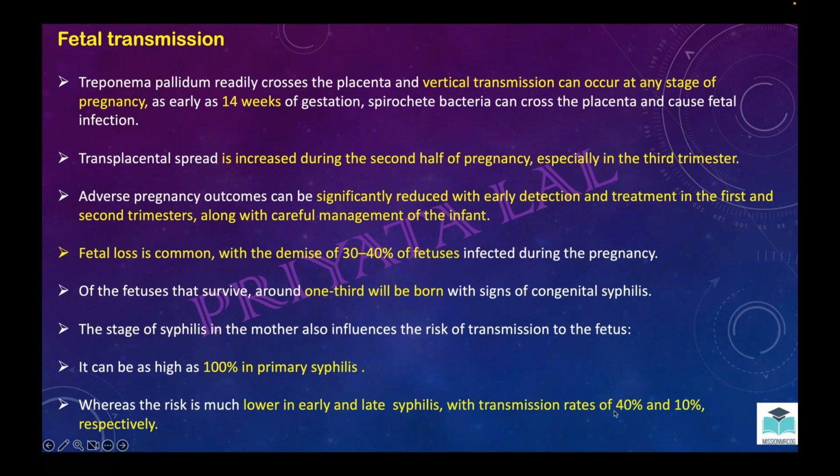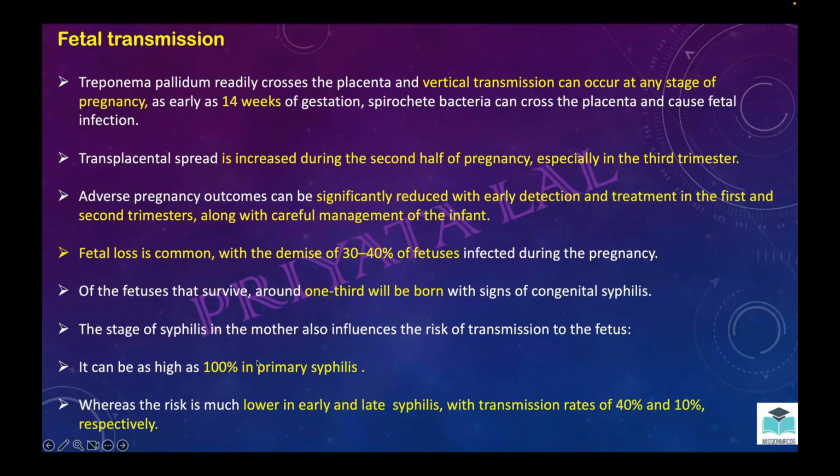So what it suggests is that transmission is more during the third trimester. The risk of transmission is much lower in early and late syphilis, that is 40 and 10. But if we consider primary syphilis, that is the new infection, then it would be nearing 100%.